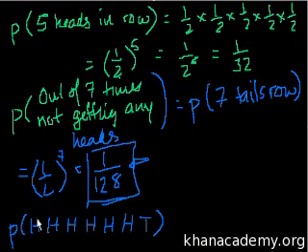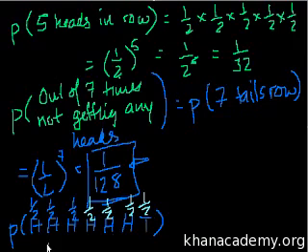Well, if you think of it, this is exactly one particular result out of the total results that we could get. And what's the probability of this? Well, there's a 1/2 chance of getting a heads, 1/2 chance of a heads, 1/2 chance of a heads, 1/2 chance of a heads, 1/2 chance of a heads, 1/2 chance of a heads, and then 1/2 chance of a tails. But once again, this is just 1/2 times 1/2 times 1/2 times 1/2 times 1/2 times 1/2, which is equal to